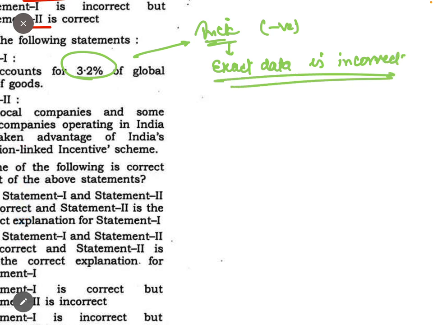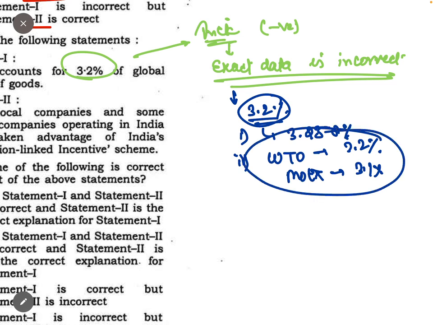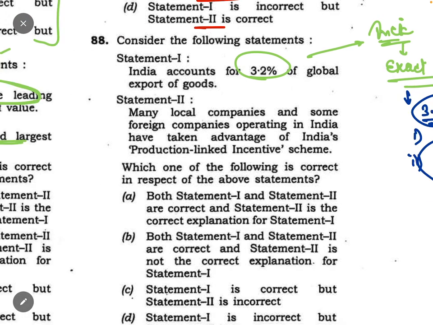And why am I saying it? I am not saying it out of thin air. I have my own logic and reasons for it. If you give any data like 3.2%, it might not be true. The exact data might be 3.23258%. Then I say this is incorrect. This is one reason. The second reason is that you might be telling it according to data given by the World Trade Organization, but as per the Ministry of Export, this data can be 3.1%, while WTO says 3.2%. Sources may differ, and you have not mentioned the source either. That's why exact data are incorrect.